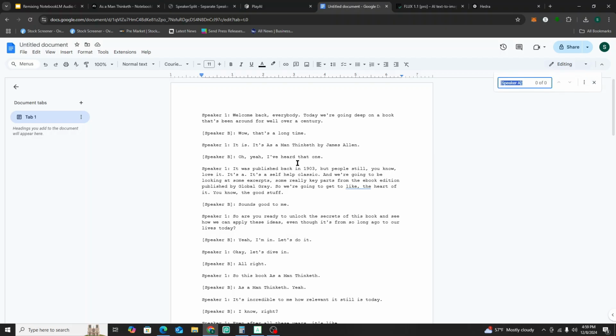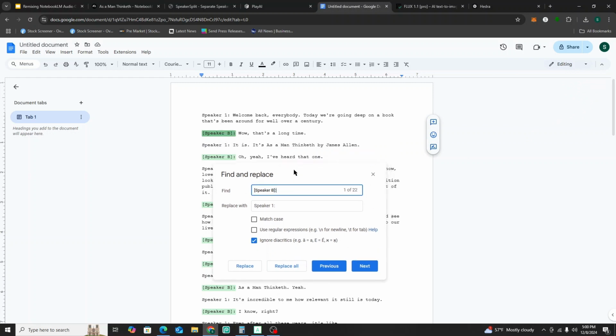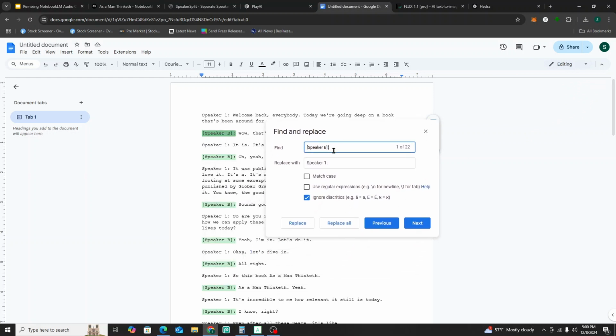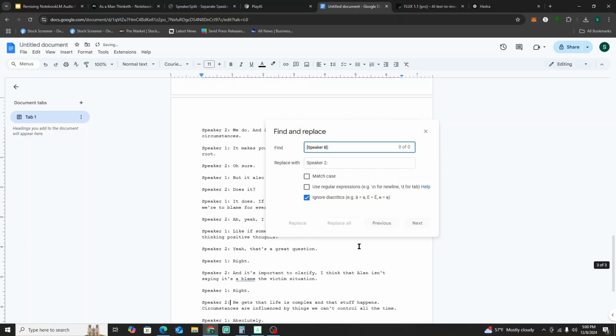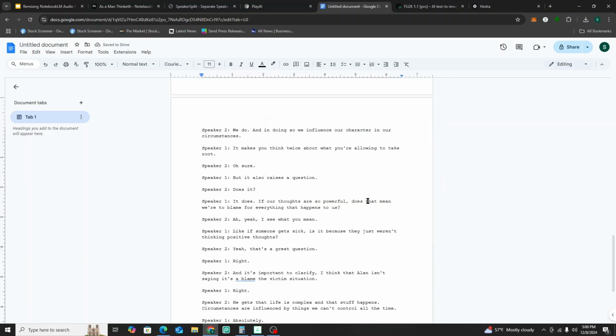Do the same thing, hit Control F. And what we're going to do is copy this whole thing just like that. Copy that, paste it in there. And what you want to do is hit that for more options. Okay, it's going to do Find and Replace. Speaker B. So instead of speaker 1, we're going to do speaker 2 colon. All right, copy and paste it exactly like I'm showing you. All right, replace all. All right, so we are done.